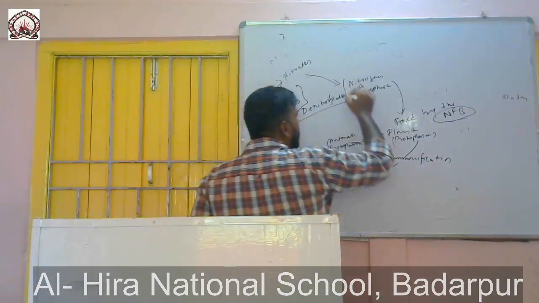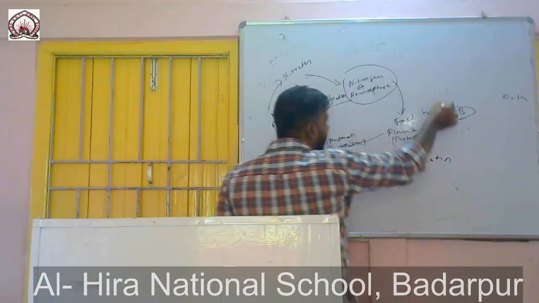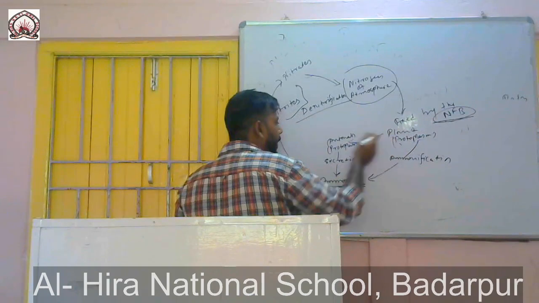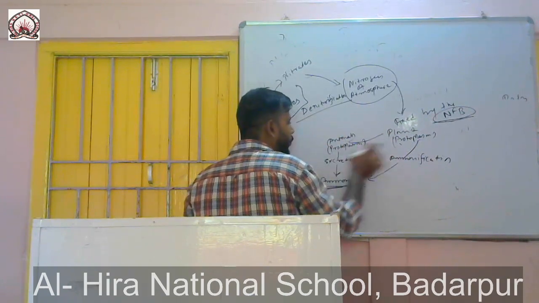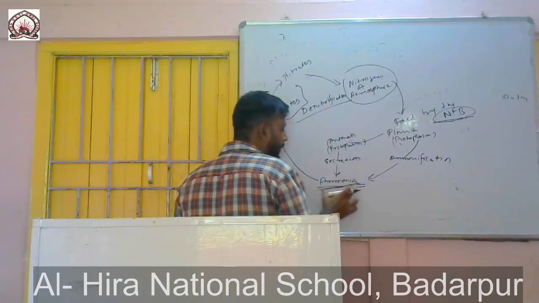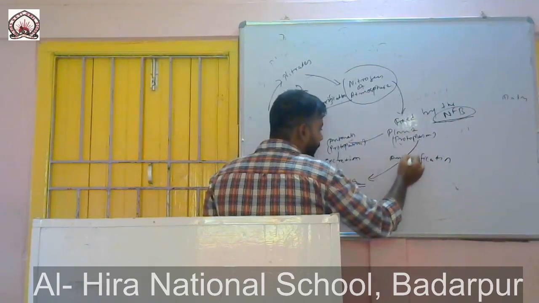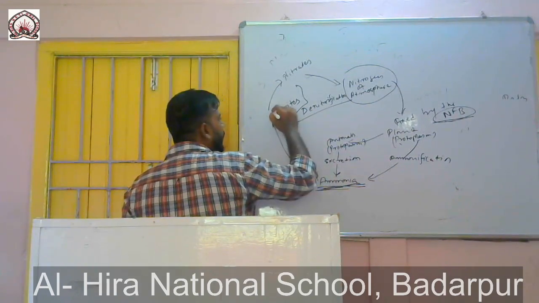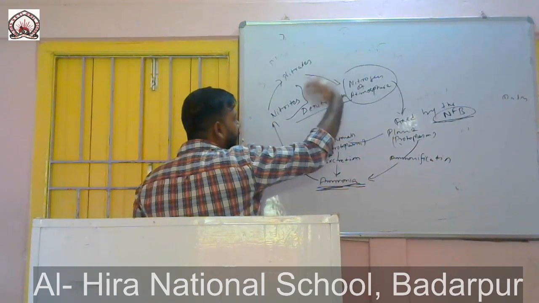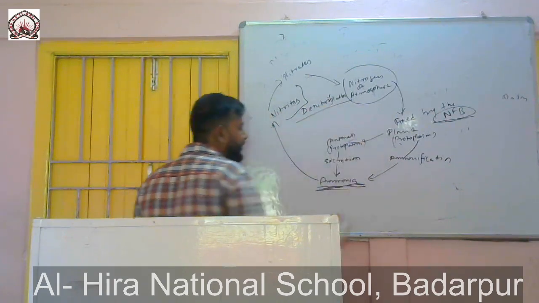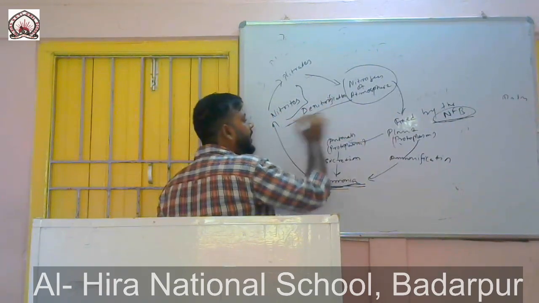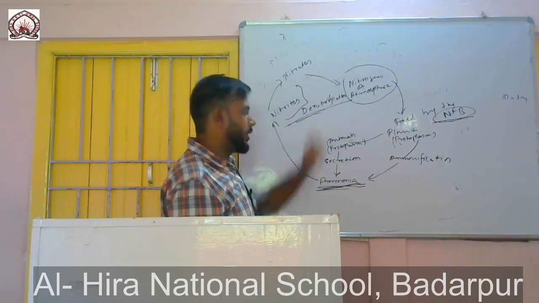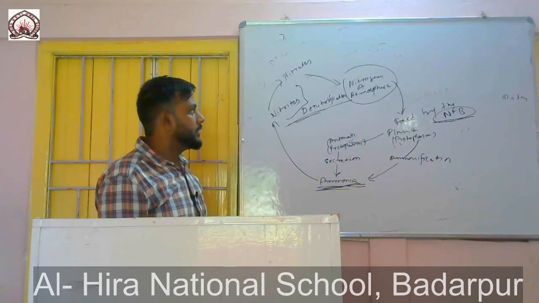Firstly, the nitrogen of the atmosphere will be fixed by nitrogen fixing bacteria in plants. So plants and animals will get this nitrogen, then both of them will excrete. Animals will excrete nitrogen in the form of ammonia, whereas plants will release ammonia through ammonification. Then this will be turned into nitrites, and nitrates will be denitrified. There is another set of bacteria that perform this denitrification. So then they will be again released into the atmosphere. So this is one cycle.